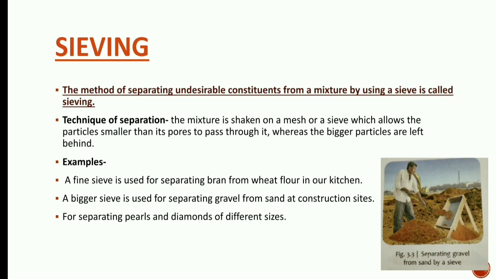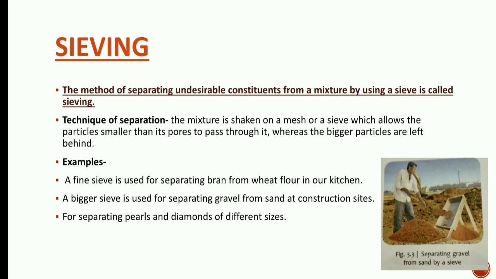You can see on the other side fine sand is collected, and on this side where the man is standing, big stone or gravel is collected, which can be discarded later, and the sand which is collected on the other side of the sieve can be used for the construction work.